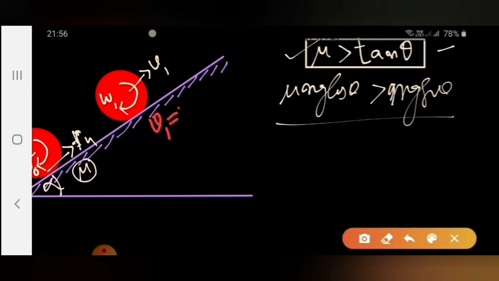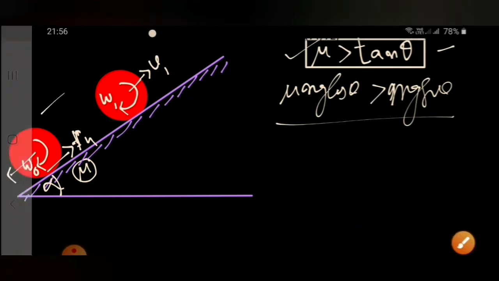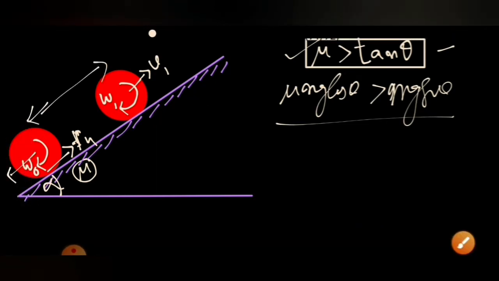If this condition is satisfied, we call it pure rolling motion, because the bottommost point will not be sliding at that moment. So up to this point, the body has slid over the surface and it has attained the pure rolling condition.